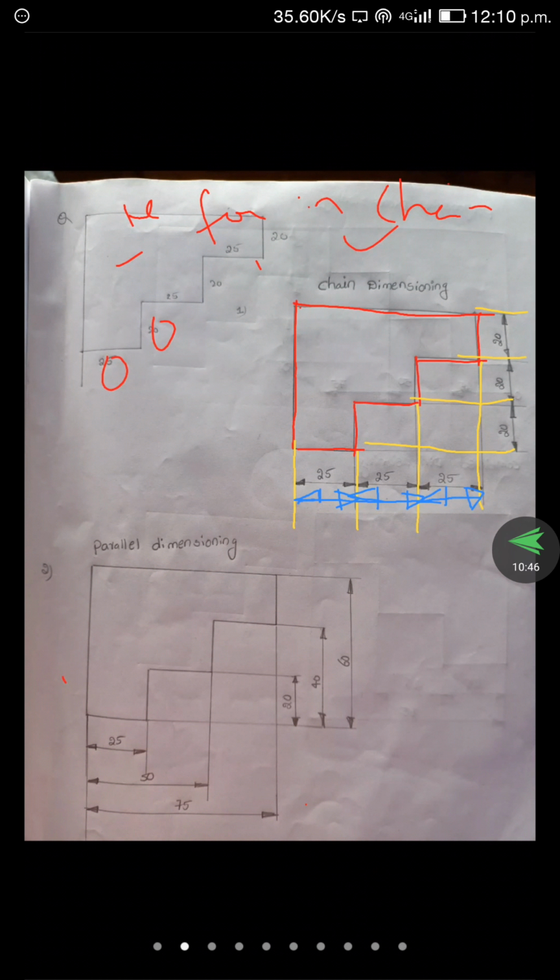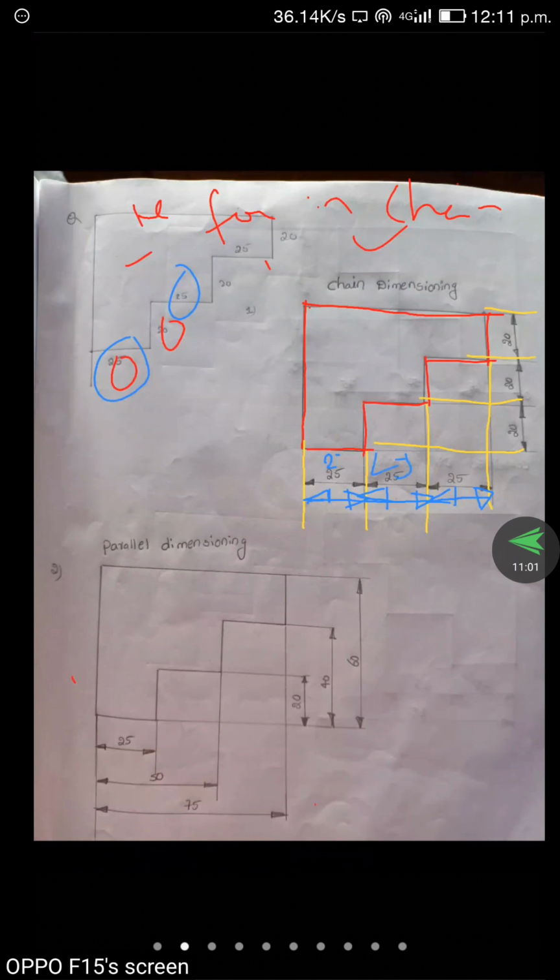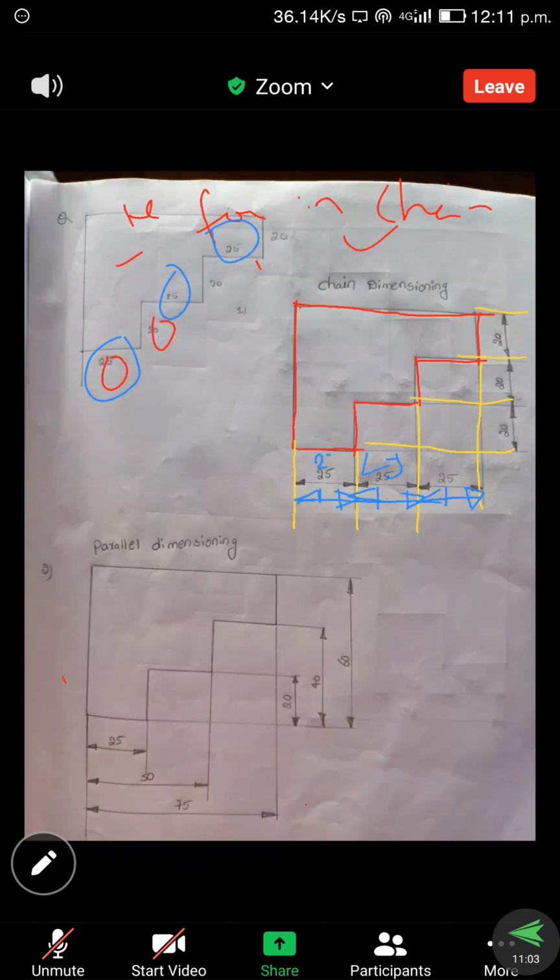How much is there? 25. Here we indicate the 25 above the dimension line, and the value is not touching the dimension line. Next, here also the length is 25, and here also the length is 25. This is the total length. How much is the total length? 75, which is 25 plus 25 plus 25.